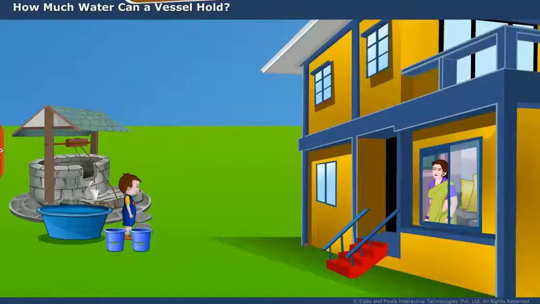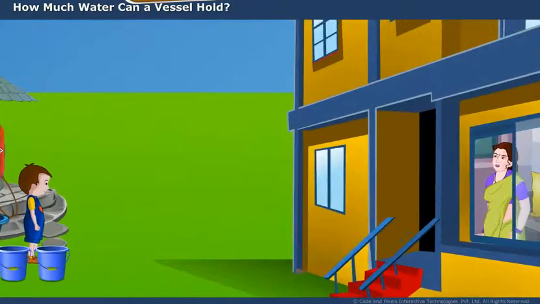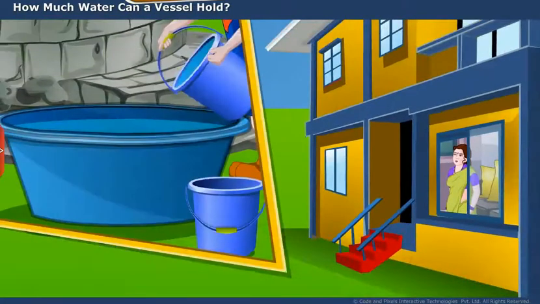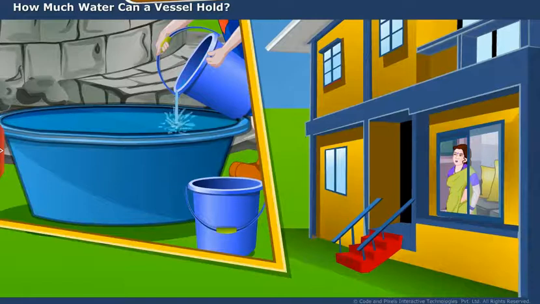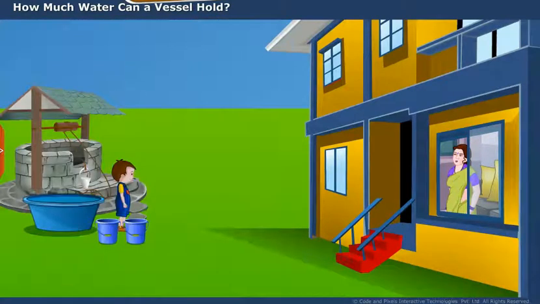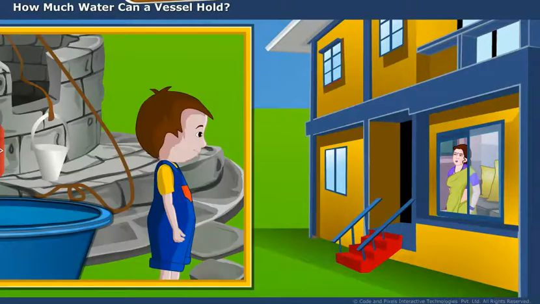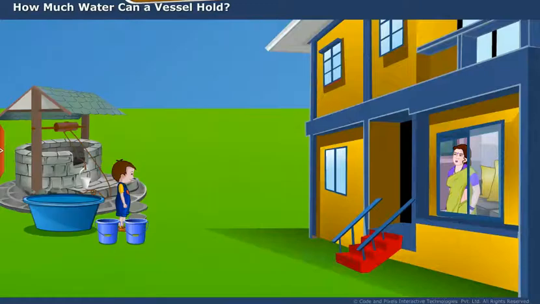Let us see the discussion between mother and son. Mother asked Suresh to fill the water from the well into the tub and the bucket. First, he started filling water in the tub. After filling the tub, he told his mother, Mom, I completed filling the tub. Now what's next? She replied, fill those 2 buckets with the water in the tub using the jug.